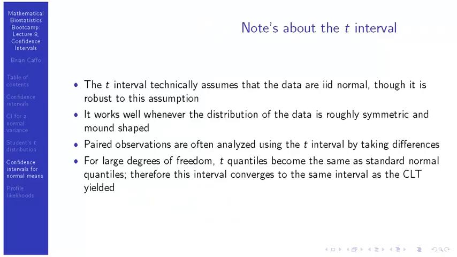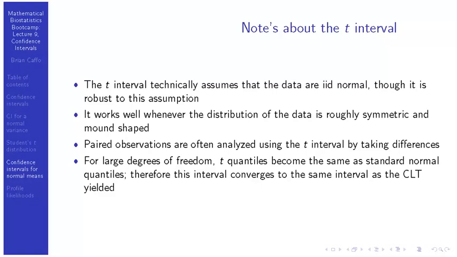This interval assumes that the data are IID normal, though it's very robust to this assumption. Whenever the data is roughly symmetric and mound-shaped, the t confidence interval works amazingly well. And if you have paired observations, people before and after a treatment, for example, you can subtract them and then create a t confidence interval on the difference.